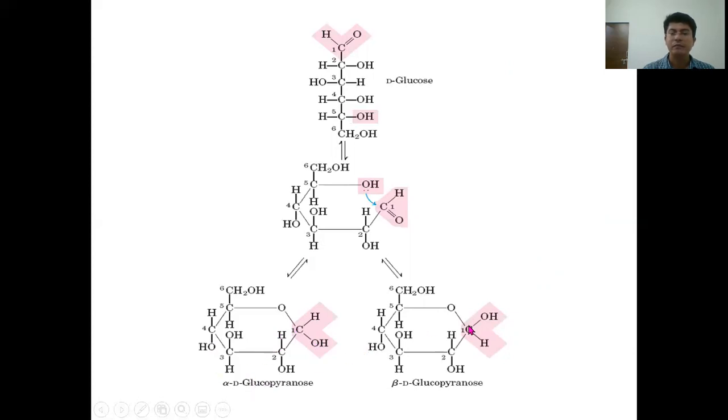Whereas in case of beta anomeric carbon, the hydroxyl group is in opposite orientation to the hydroxyl group on the fourth carbon in the sugar. So this was about alpha D glucopyranose and beta D glucopyranose.